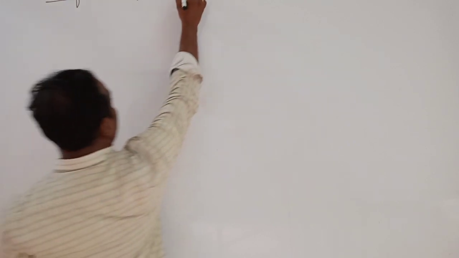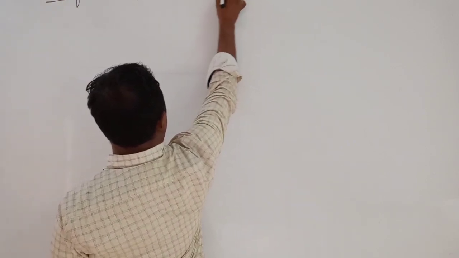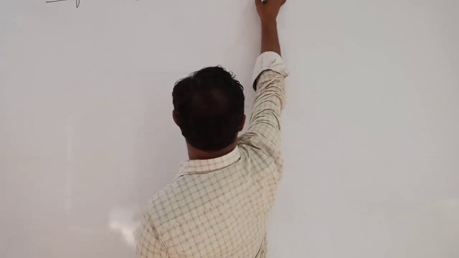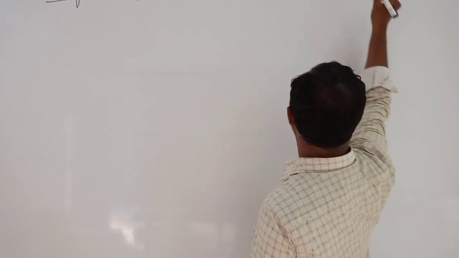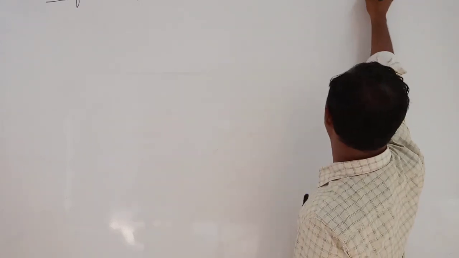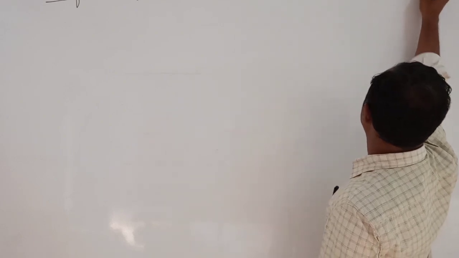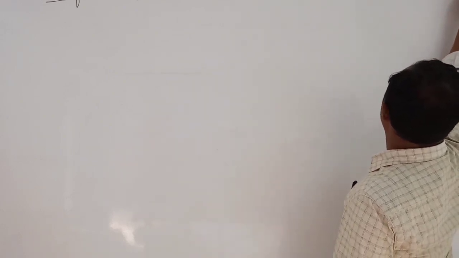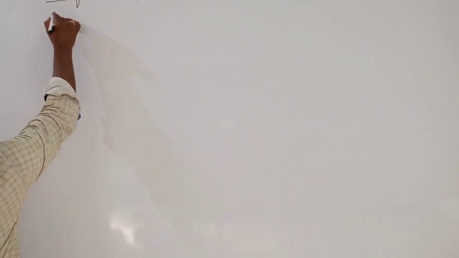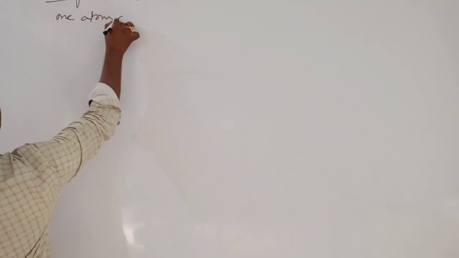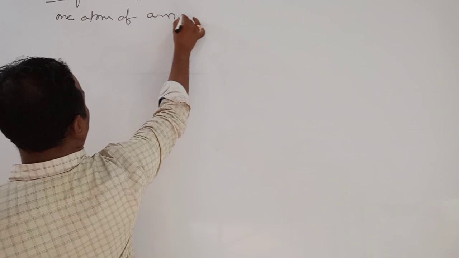Valency with respect to oxygen is double the number of oxygen atoms that combine with one atom of an element.